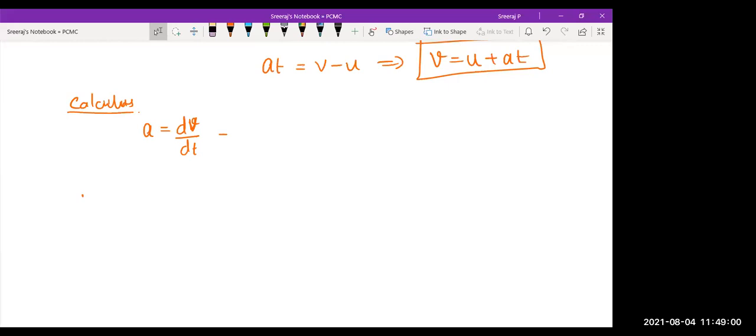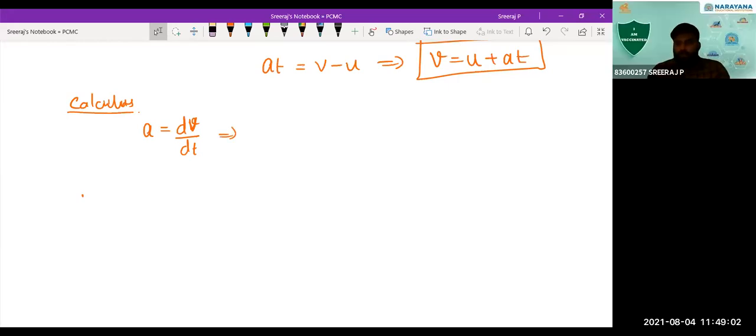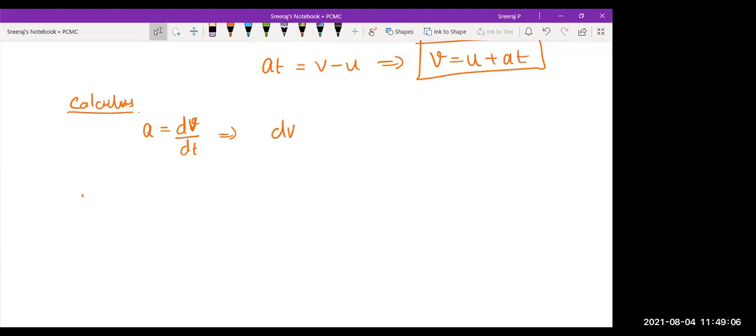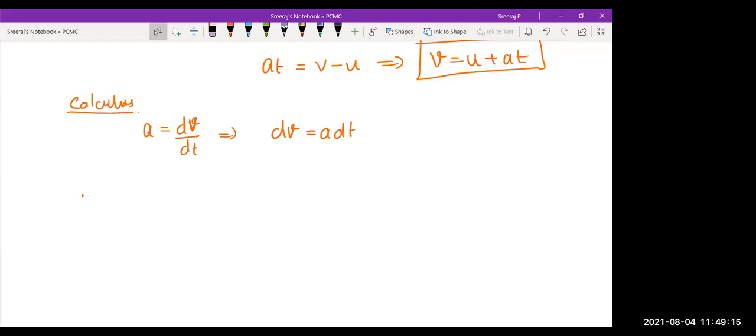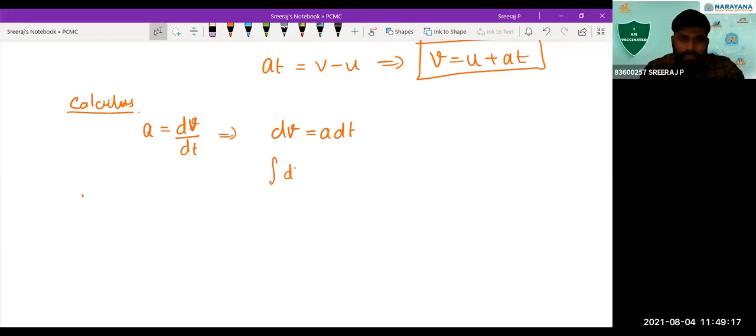So in this equation, if I take dt to the left hand side, what will we get? We get dv equal to a dt, correct? Yes, sir. What we next do is we integrate both the sides. Integral dv equals integral a dt. But we have to give the limits also here. The velocity is changing from u to v. Time is changing from 0 to t.